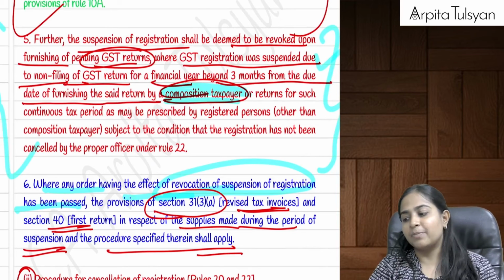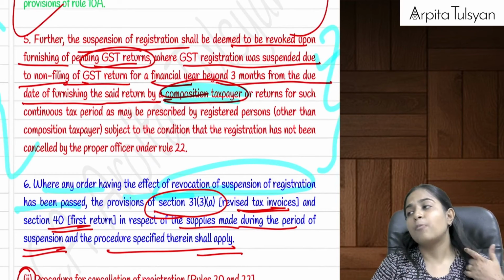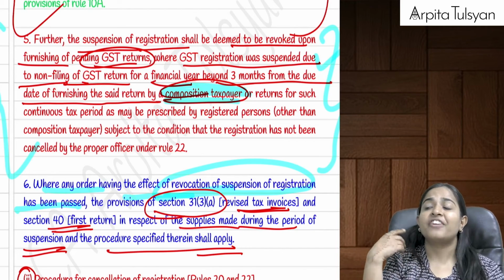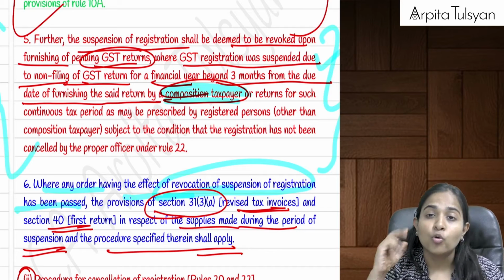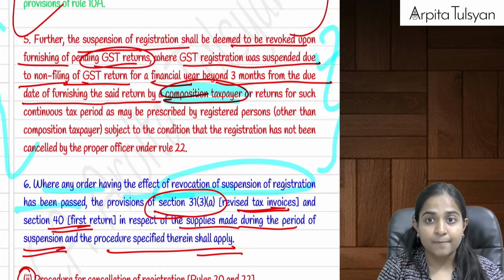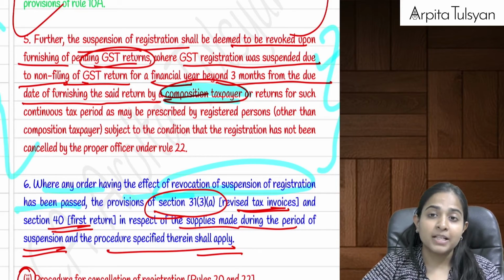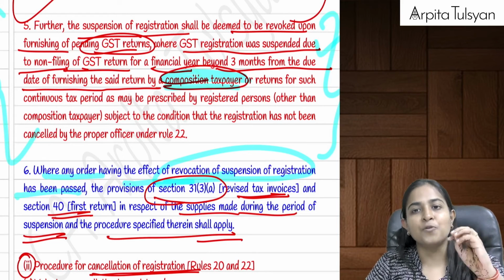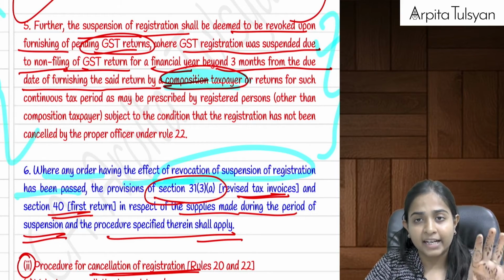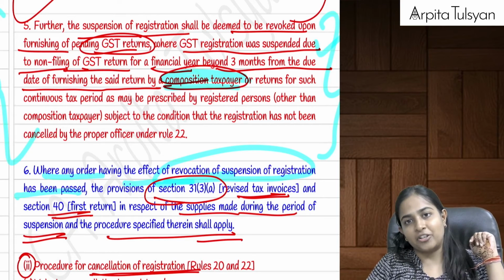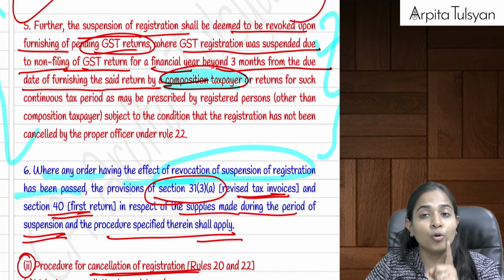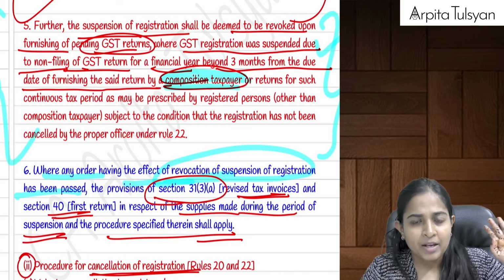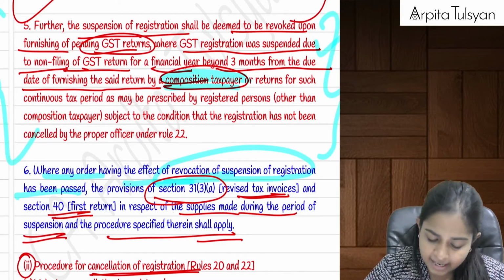Similarly, one more benefit has been given for non-filing of returns. Suppose I was a monthly filer and did not file the returns for 6 months continuously, or I was a quarterly filer and did not file the returns for 2 quarters, or I was a composition taxpayer and did not file for a period of 3 months from the due date. In that case they say, okay, no problem, you file the returns, you pay the taxes, the interest, the penalty, the late fee, we will not cancel your registration. But all these benefits are available only when a suspension order was passed on you and not cancellation. Once cancelled, you cannot do anything under this particular section.